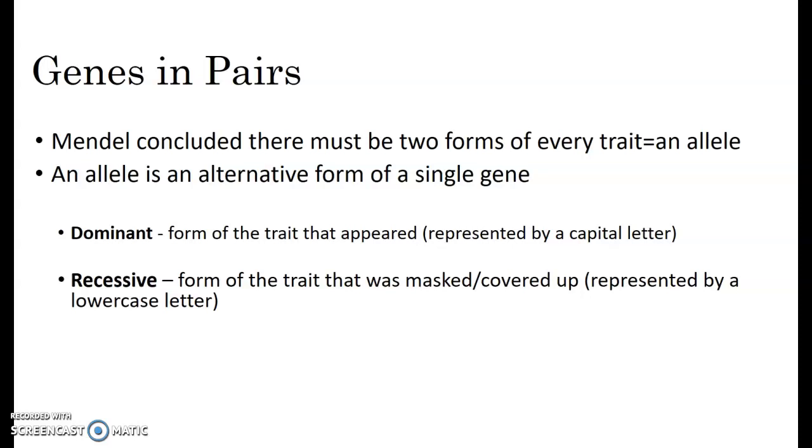Gregor Mendel figured out there was a dominant form of an allele, and in genetics, you represent dominant alleles with capital letters. He also figured out there were traits that were kind of masked or covered up. He called those recessive alleles, and in genetics, you represent recessive with a lowercase letter. So dominant traits are the ones that appear often, and recessive traits get covered up by dominant traits.